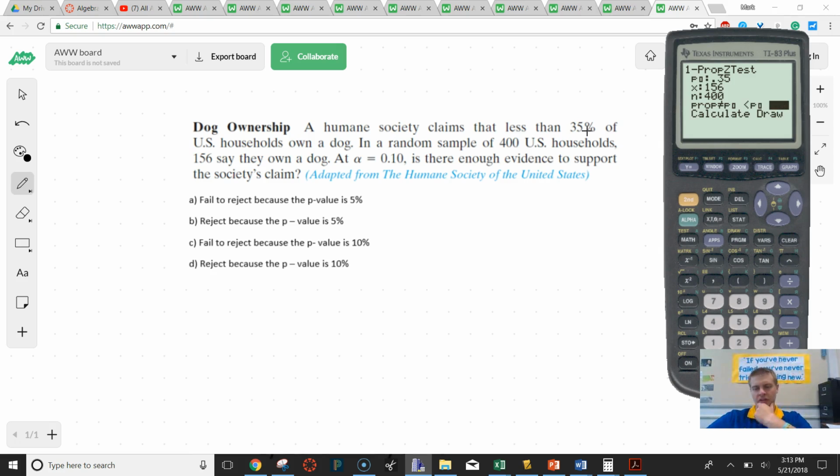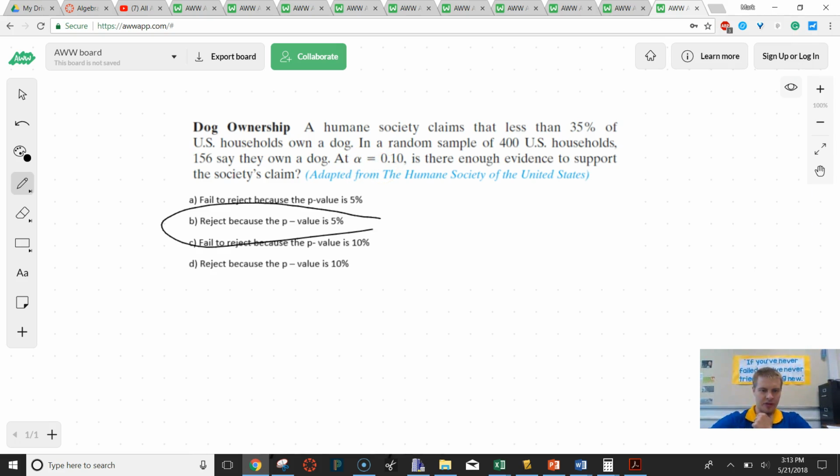So let's test it. And we get this to happen around 5% of the time. And they said reject this thing if it's under 10%. So we are going to reject the null hypothesis because they said if it's under 10%, reject the null hypothesis. So that's what we'll do.